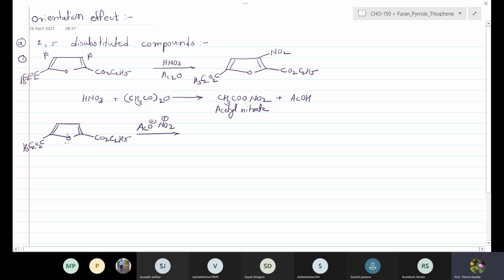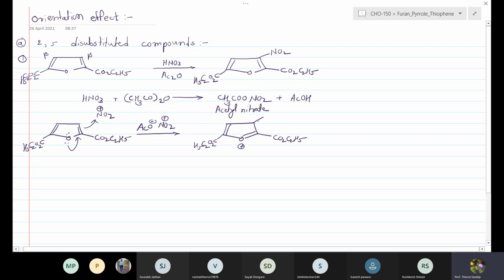The oxygen lone pair takes part in the reaction. Both the positions are identical. The reaction takes place with the nitronium ion. The left side remains as it is, having the CO2C2H5. Here we get the olefinic double bond, and there is a positive charge on the oxygen.